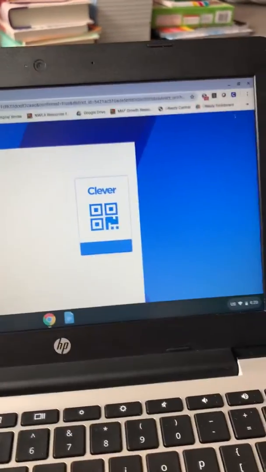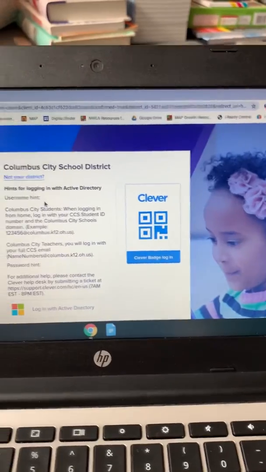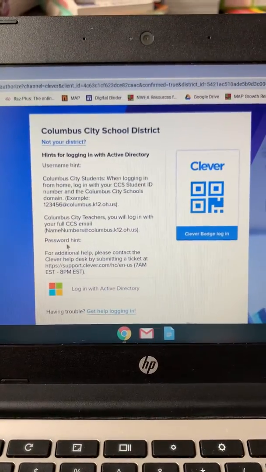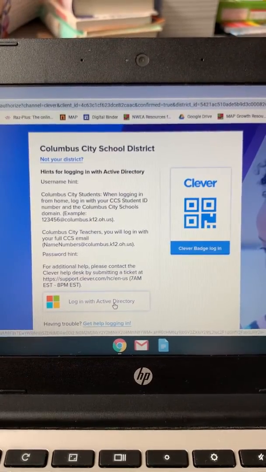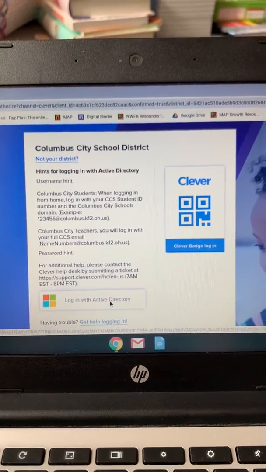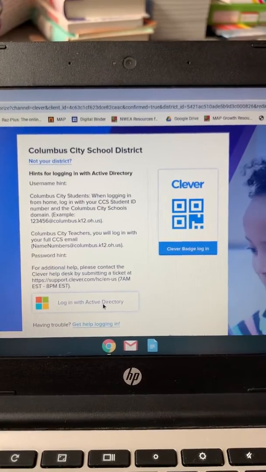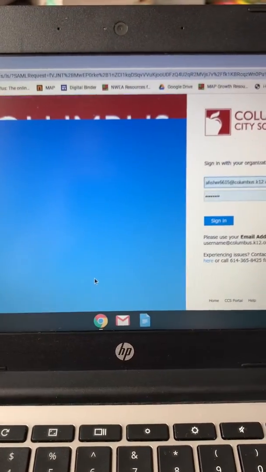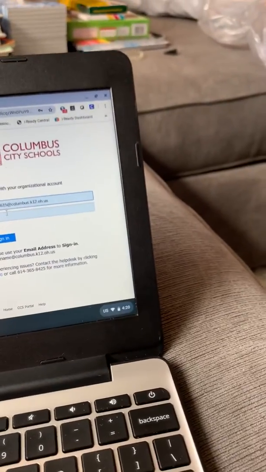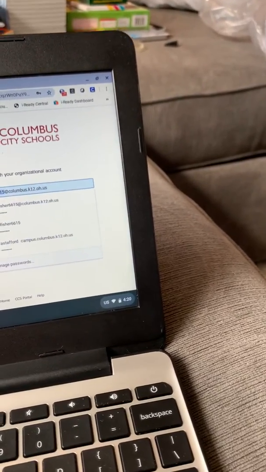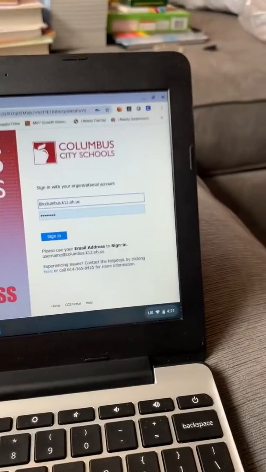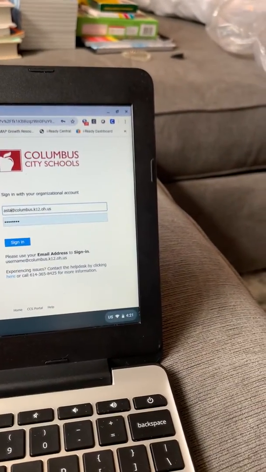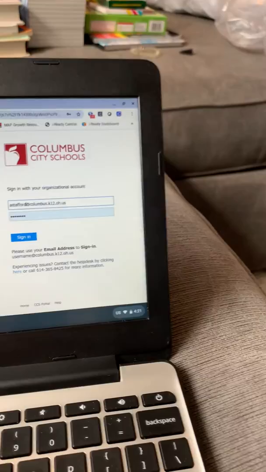Once you click on that, it will take you to this window. And you see the 4 colored squares here, and it says log in with Active Directory. You click on that, and that will retrieve your login information, the student ID number and your birthday. Again, mine looks different because of being a staff member, but if I backspace out of there, so right here, you would put your student ID.